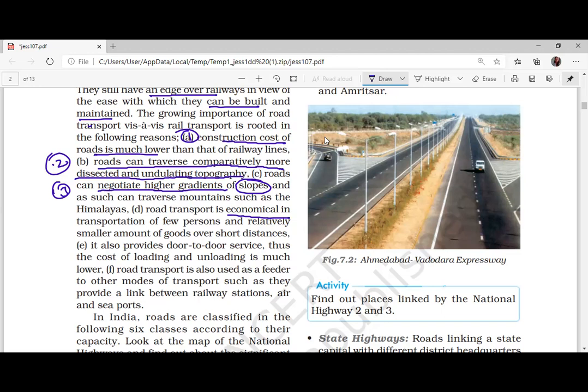Three things. For example, if only two persons have to go, a two-wheeler is there. If four persons have to go, a four-wheeler is there. Only a small quantity of goods you have to take. So roads are easy for what purpose? Few persons, a smaller amount of goods, and short distances. This is the most important advantage of the roadways.